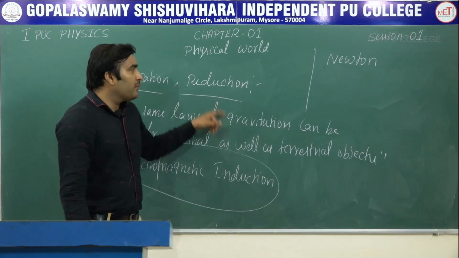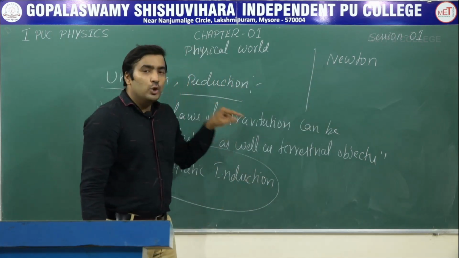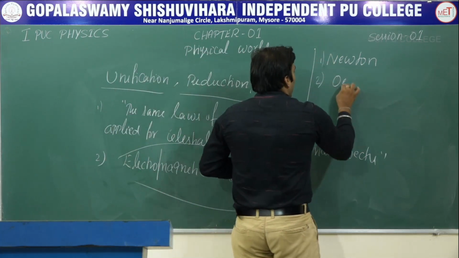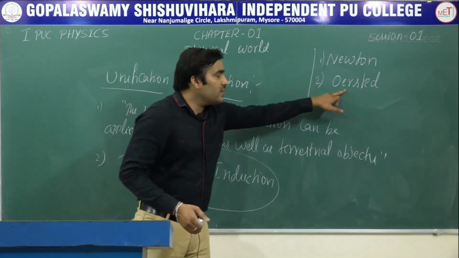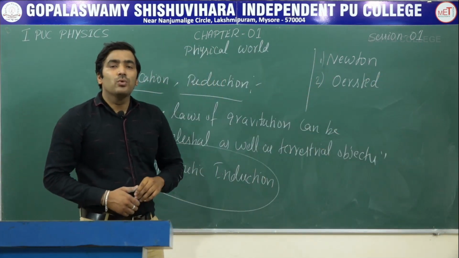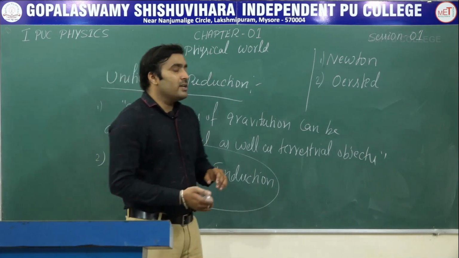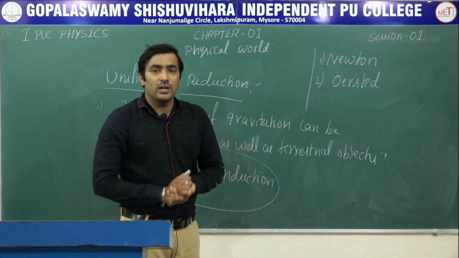So this is the first attempt at unification. Newton is the first man to achieve unification in physics. And then Ørsted. Ørsted is another scientist who achieved unification in the field of electromagnetism, by combining electric and magnetic phenomena in a single domain.